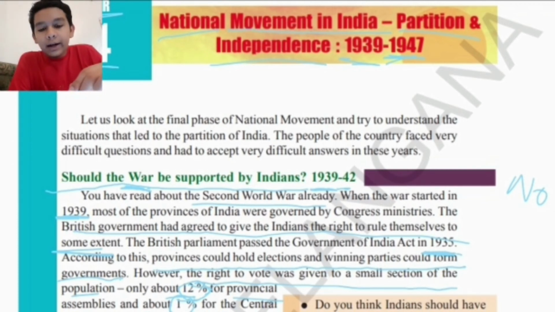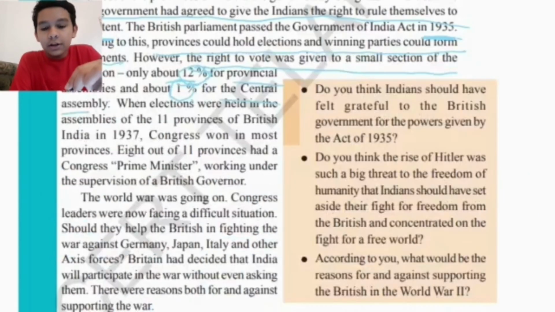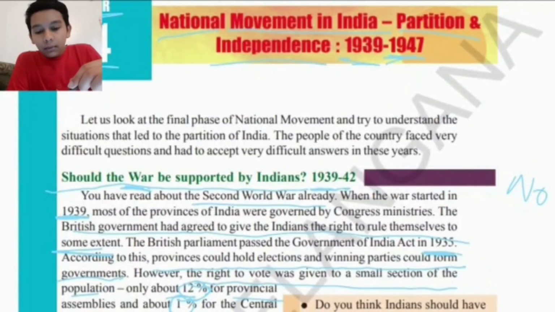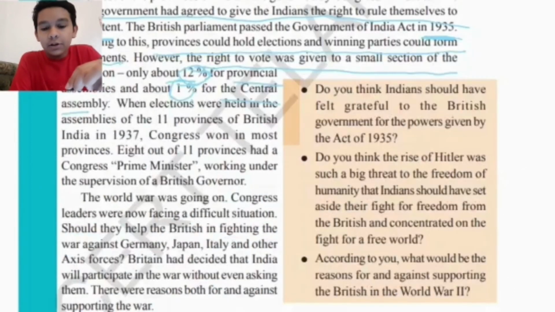When elections were held in the assemblies of 11 provinces of British India in 1937, Congress won in most provinces, 8 out of 11 provinces.